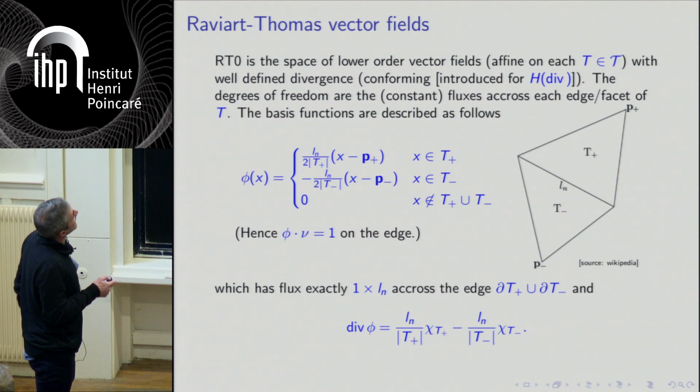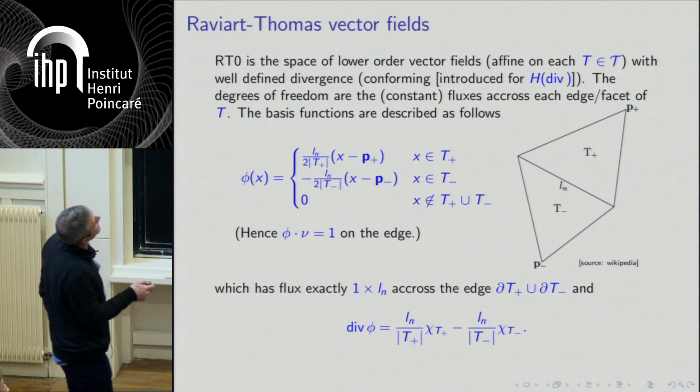And how do you build that? Essentially, you take your triangles, and you take a vector field which is parallel to the facets here, has a flux here, and is parallel to the facets here, where it vanishes. The fact it's parallel to these facets means that the divergence vanishes through these facets. You don't have divergence.